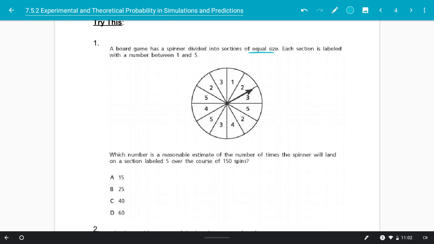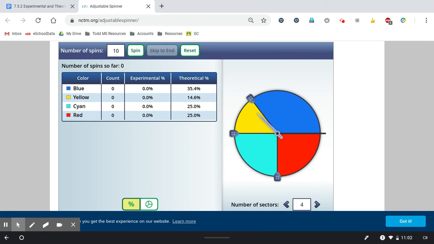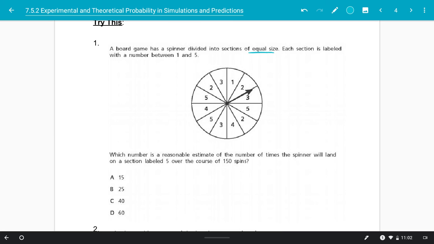So if I were to come back to that spinner for a moment, and if I were to look at my theoretical probability, here each of these are equal sections, so they have 25% of occurring. But if I were to change this so that maybe the blue was a bigger section, I'm going to see that that has a higher chance of occurring, and the yellow now has a smaller chance of occurring. So we have to be told that they're equal sections so that we know that the probability of those occurring would be the same. So that's why they're throwing that extra piece of information in, because that would change our probability.